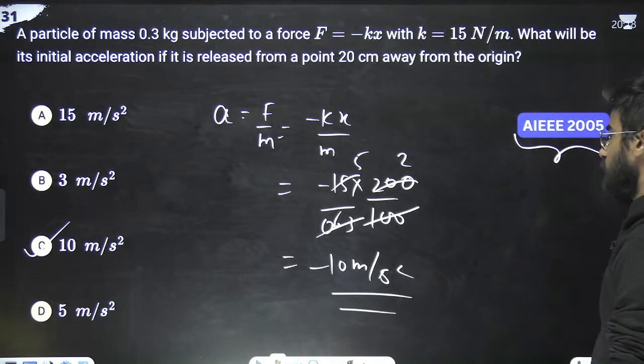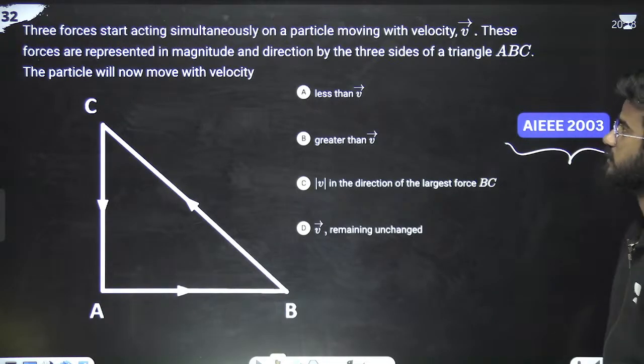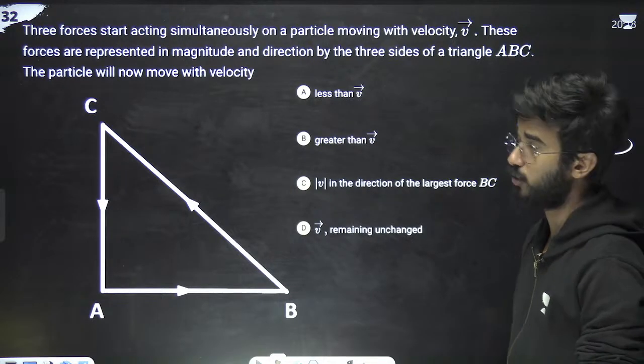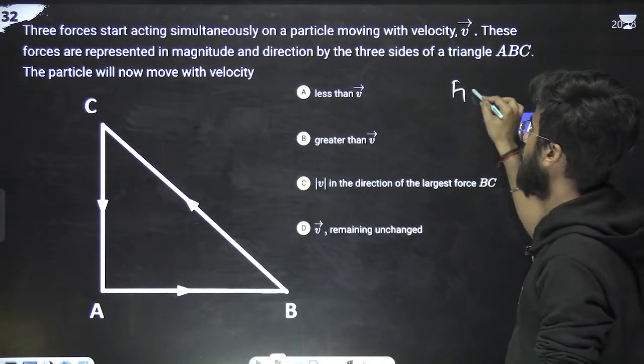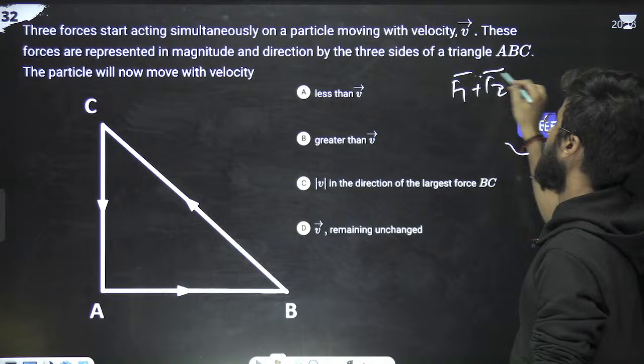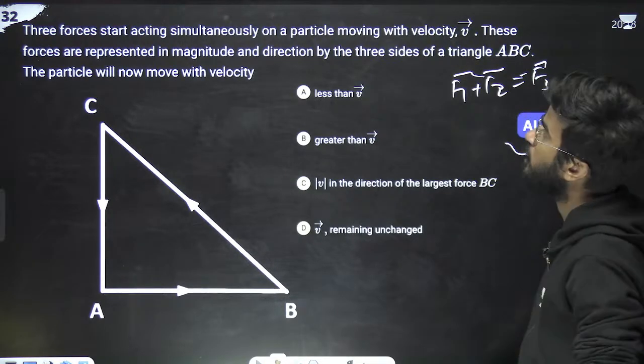Okay. Next question, AIEEE 2003. What the question is saying, this we have done earlier also. There were some forces F1, F2, that was equal to F3, that was equal to F2 minus F3. So what is it saying?